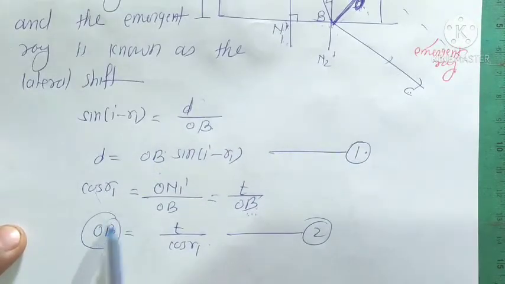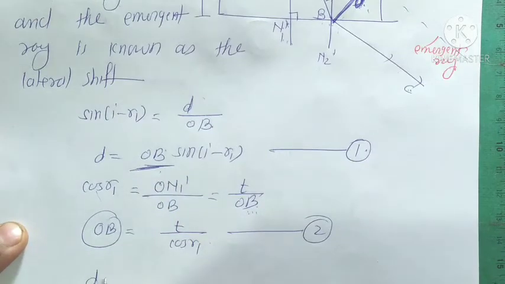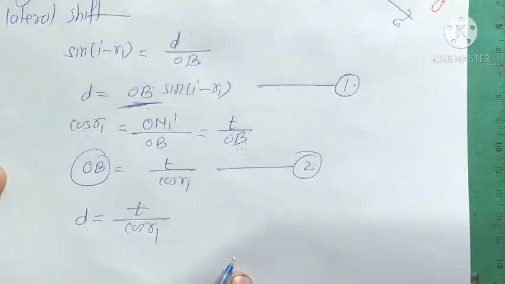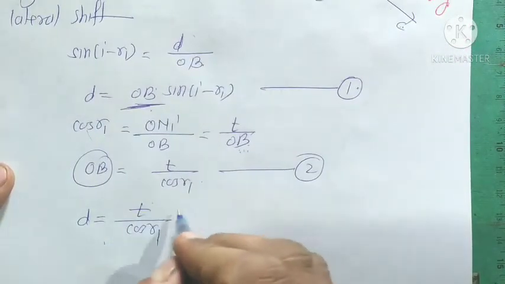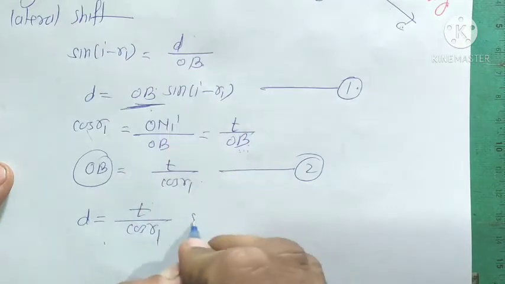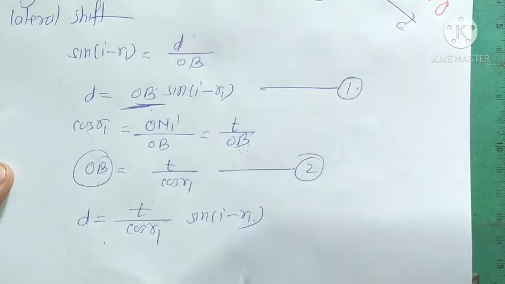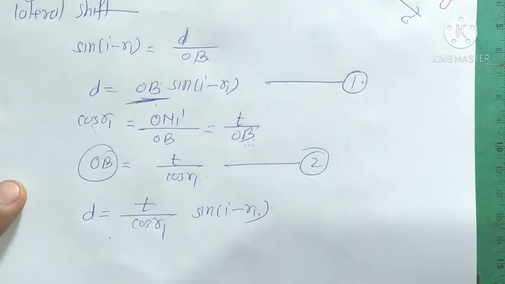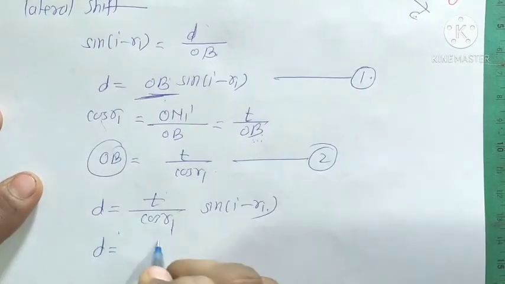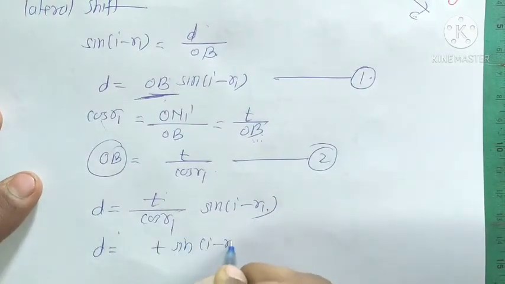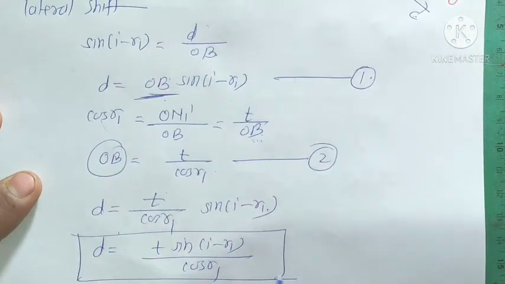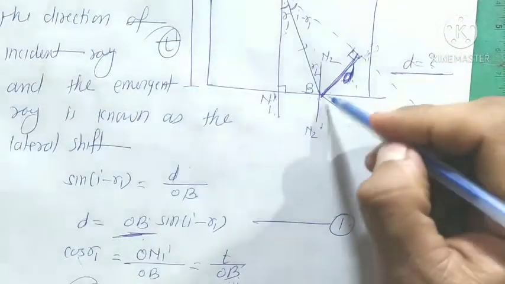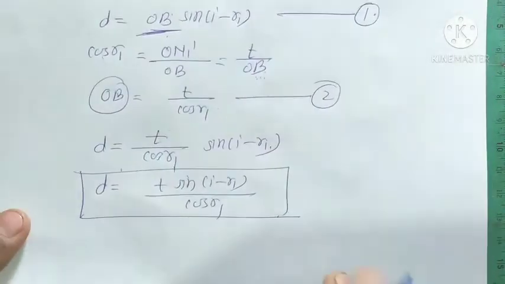We put this value of OB in equation number 1. So D is equal to T upon cos R1 into sine of i minus R1. So this is our value. D is equal to T sine of i minus R1 upon cos R1. This is the value of the lateral shift or displacement.